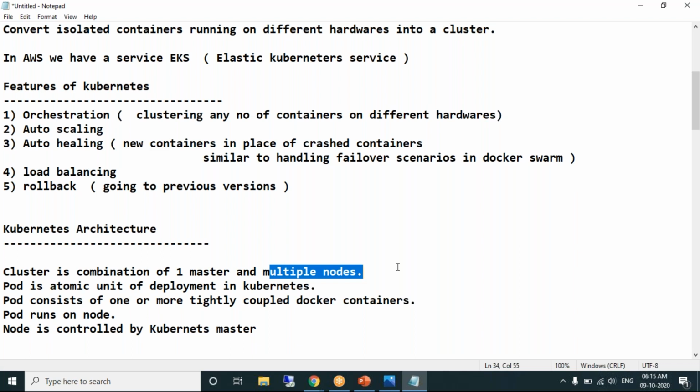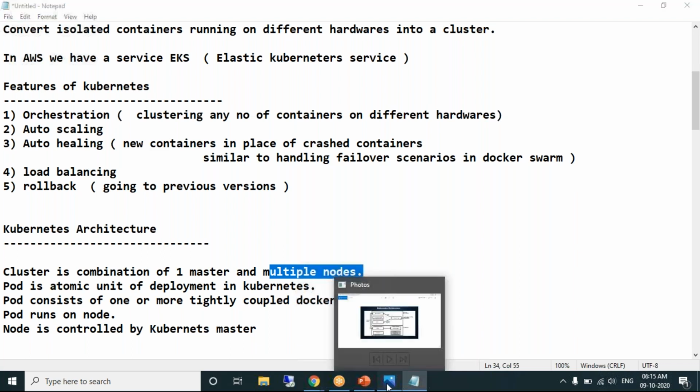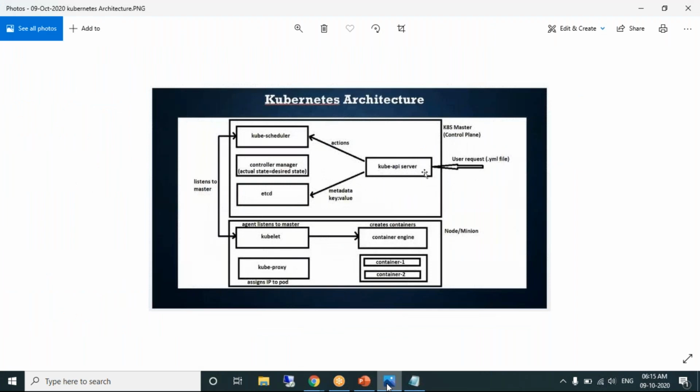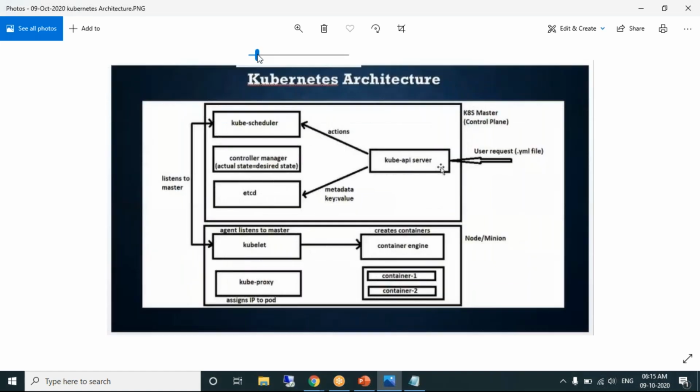If you look at this diagram, this is a Kubernetes cluster. In this diagram, can you see the topmost rectangle box? The topmost rectangle box is the Kubernetes master.